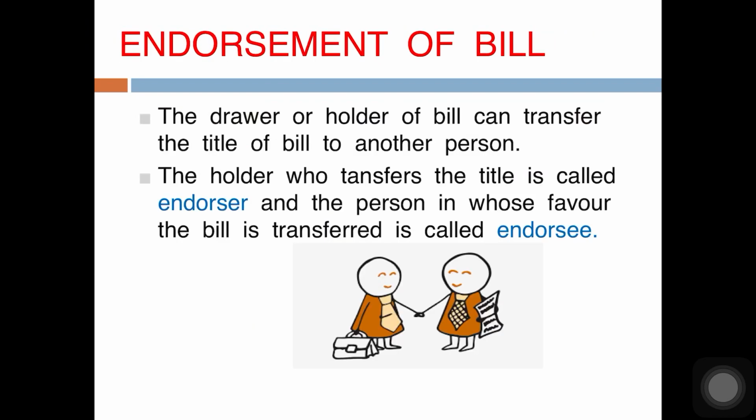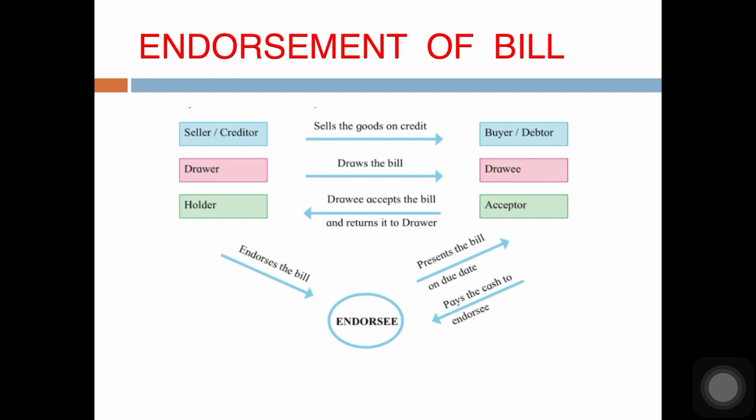Next is endorsement of bill. The drawer or holder can transfer the title of the bill to another person. When the holder or the owner of a bill of exchange signs on its back with the object of transferring the title to somebody else, then this act of signing is called endorsement and the bill is said to be endorsed. The person who is signing the bill is known as the endorser and the person to whom it is endorsed is called the endorsee. The act of endorsement of a bill of exchange can continue till the due date of the bill. Now let's see this.